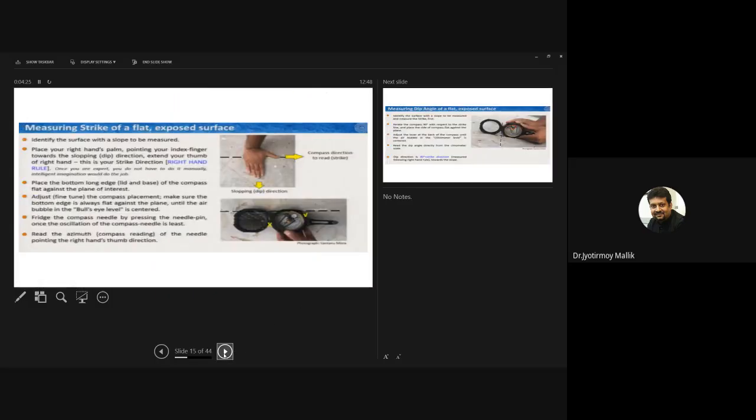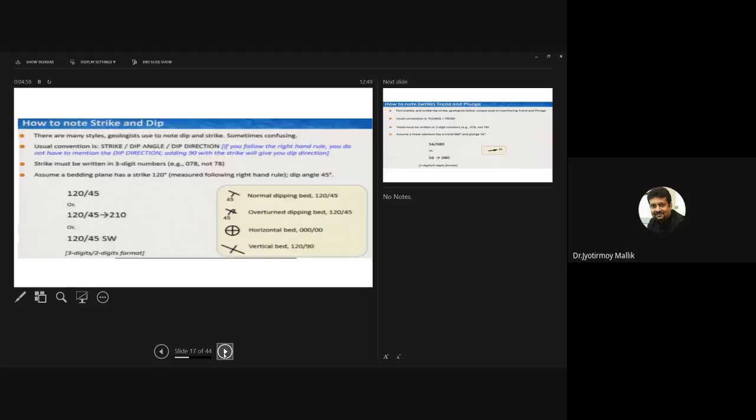Now, as I said, I have already shown you how to measure dip, strike, trend, plunge with a clinometer compass. But I don't think it is a good idea to explain a clinometer compass without a clinometer compass in a virtual class. So we will take a clinometer compass with us and measure dip, strike, trend, plunge once more in the lab class. So I'm skipping this part.